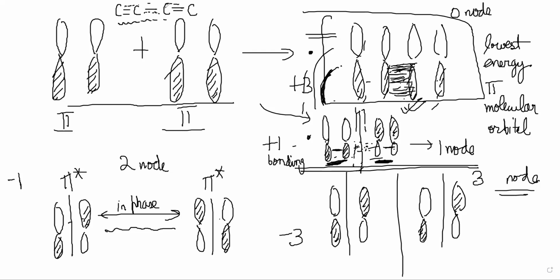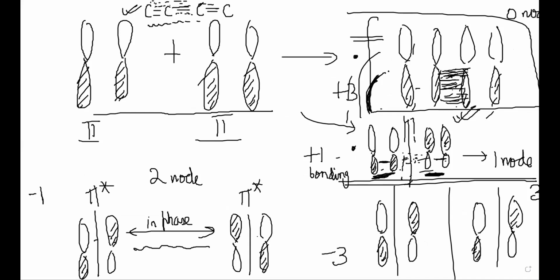So actually, this is not an accurate structure. The real structure has a little bit of double bond character here also. So the p orbitals are overall delocalized over the whole molecule, right? Now, the molecular orbital diagram also helps us explain some aspects of the reactivity of butadiene.